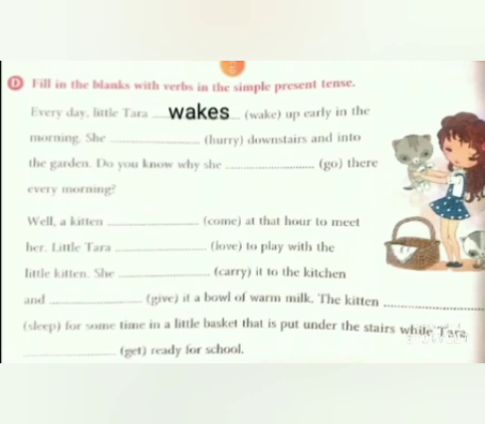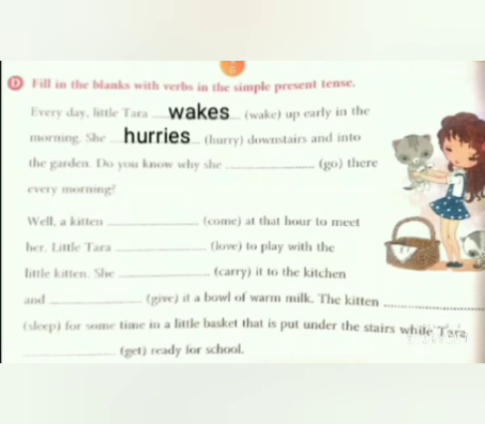She hurries downstairs and into the garden. She is third person singular, so we have to make some changes with the base form of verb. As the verb is ending with y, we have to remove the y and add ies to the base form of verb. She hurries downstairs and into the garden.